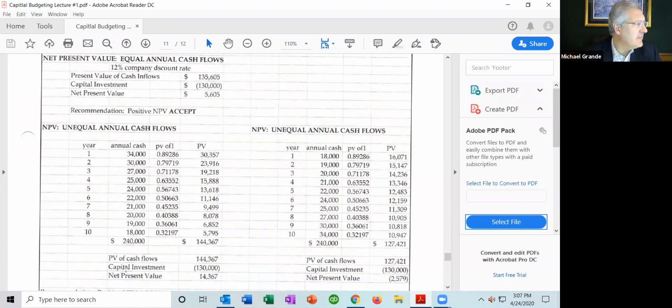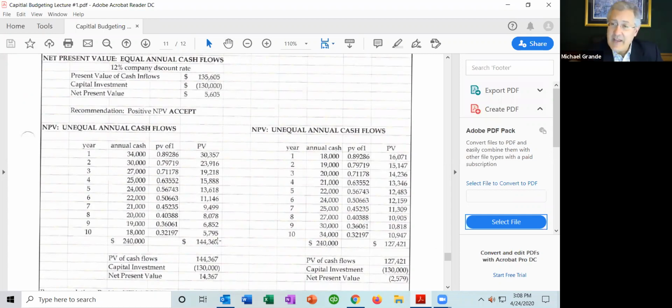So you can see in this handout, in the lower left-hand corner, I said NPV, unequal cash flows. Here I've given you the years 1 through 10, and you can see the cash flows are unequal. Year 1, $34,000, year 2, $30,000, year 3, $27,000. You add all these numbers up, they still come to $240,000, but they're unequal. So the question is, how do I evaluate this investment?